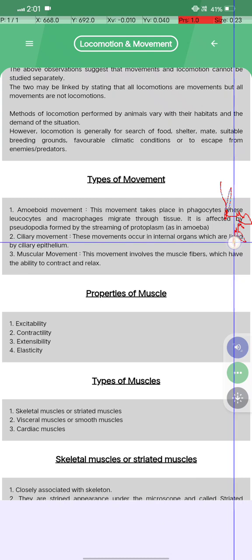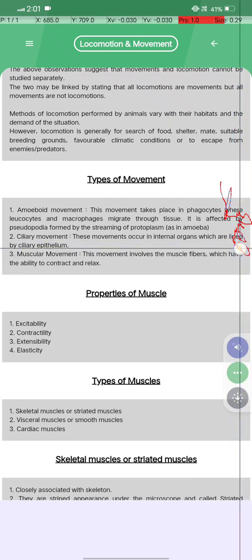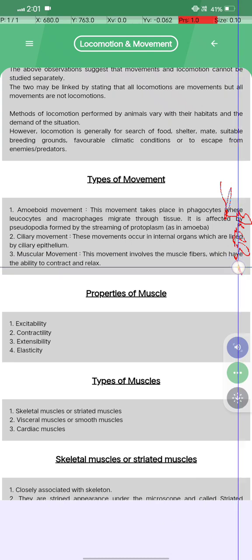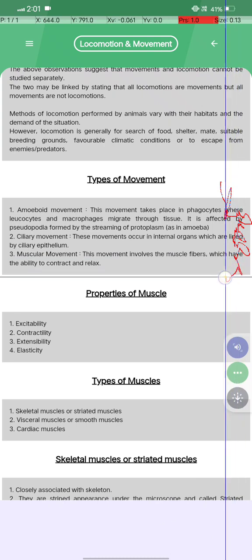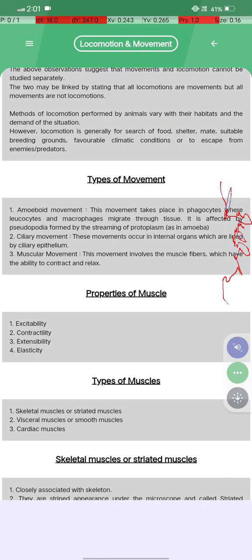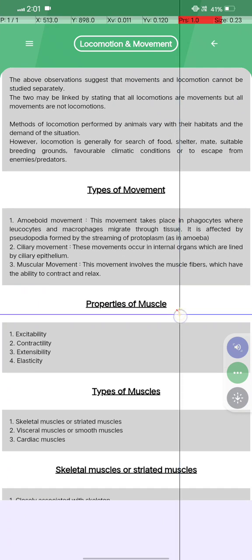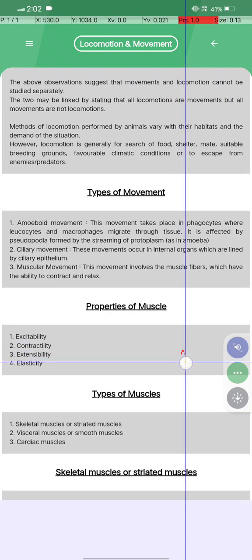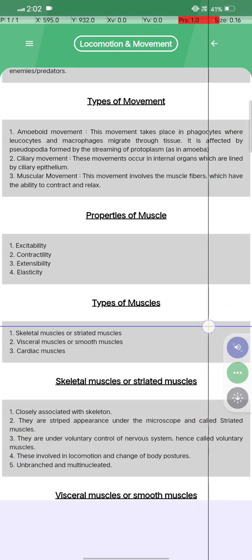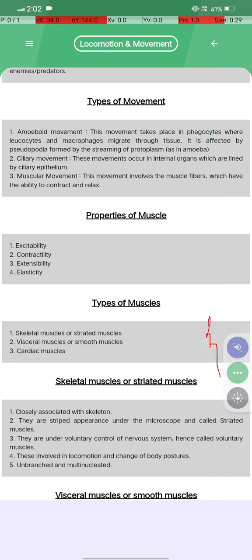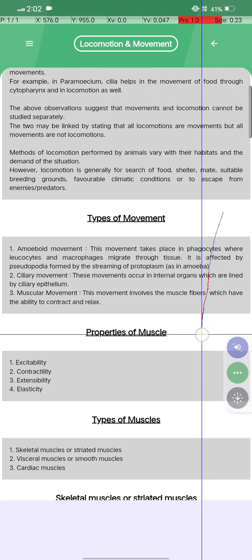The movement occurs in internal organs which are lined by ciliary epithelium. Muscular movement क्या होता है? The movement involves muscles and fibers which have the ability to contract and relax. Properties of muscles जैसे कि excitability, contractility, extensibility, elasticity. Types of muscles देखो तो skeletal muscles या striated muscles, visceral muscles या smooth muscles, and cardiac muscles. ये सब हमारे टाइप्स ऑफ मसल्स हैं.